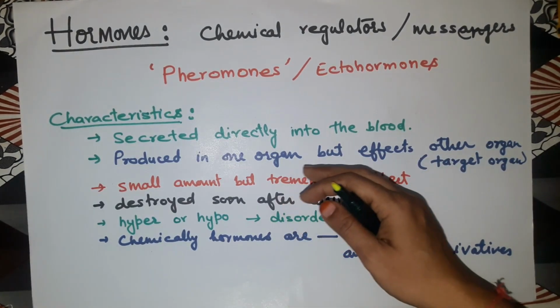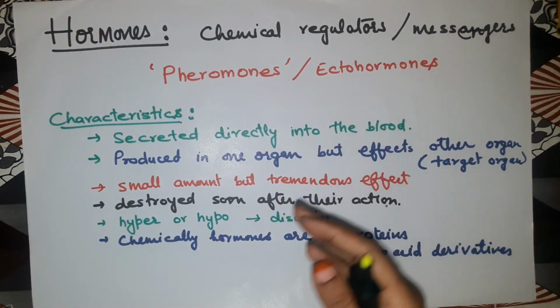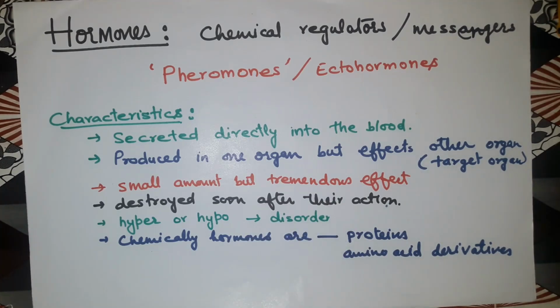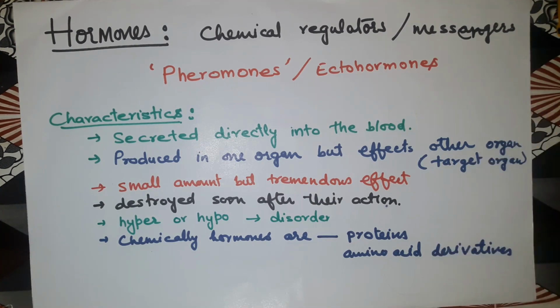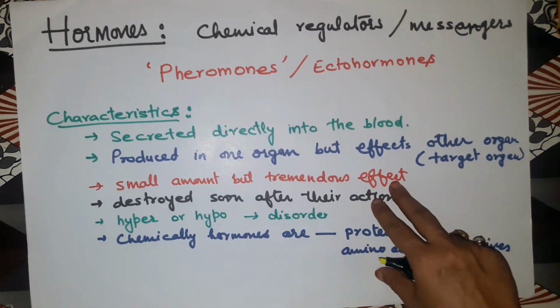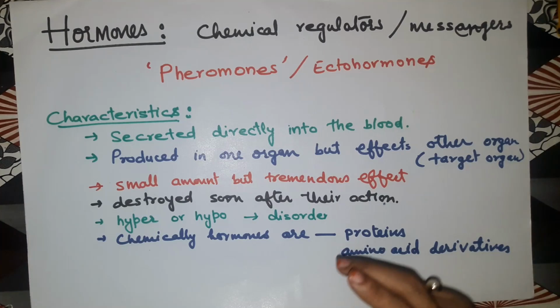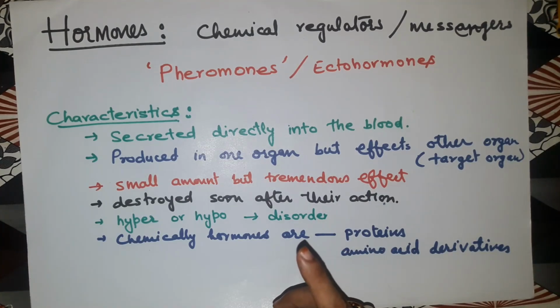As I have told you before, hormones go and work on the target cell only, or target receptors only. They are produced by the ductless glands or endocrine glands and are poured directly into the blood. So they get circulated through the body but influence only the specific organ.